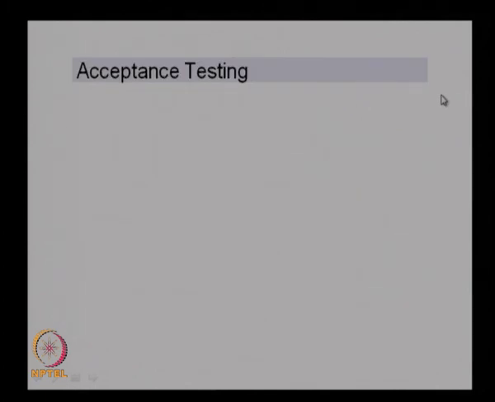Okay, the next one is acceptance testing. Probably we will discuss this acceptance testing in the next lecture. So, whatever we discussed today is basically looking at the qualification methods and what kind of planning we need to do, what are the procedures to do the qualification testing, how do we identify the various tests to be conducted, and what are the qualification methods to be employed for testing the system.